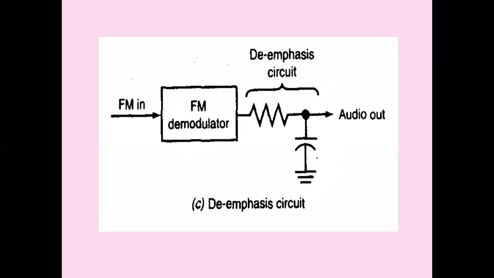Please note that this process is adopted so that the noise added in the channel is very less. We actually want the original levels only, but by doing pre-emphasis, the noise added in the channel is minimized, but at the receiving end, we are supposed to get back the original levels of the message signal, that is the audio output.